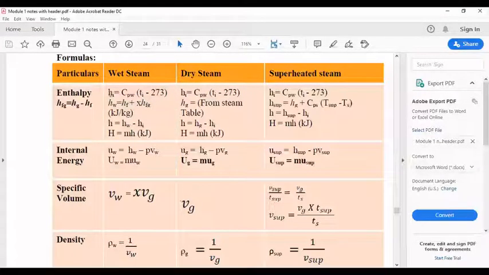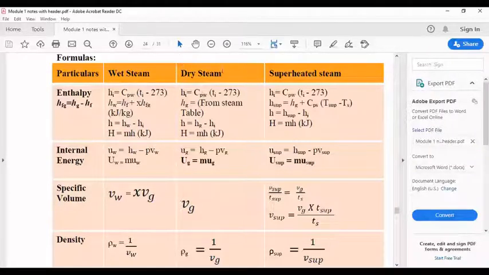In case the initial temperature is given, then you'll have to use this as a first step, then the second step, then the third step. And finally, if you use this or if you use this, you will get the enthalpy in kilojoule per kg. If they give you the mass, then you will have to use this such that you can convert this kilojoule per kg into kilojoule. Same way, the similar formulas are given here.